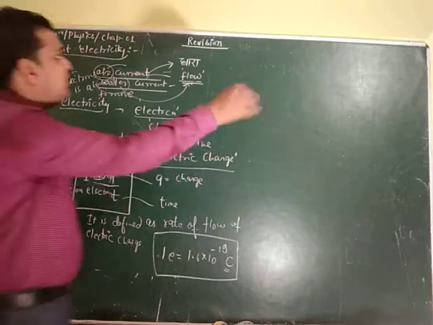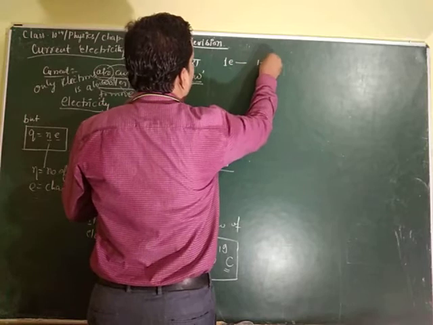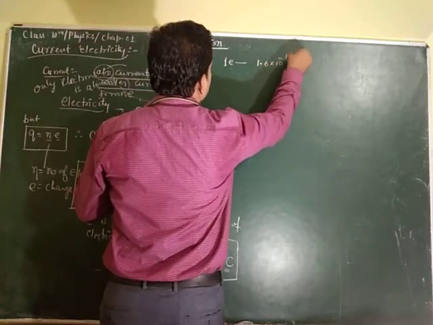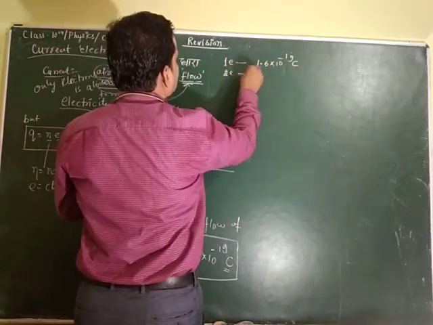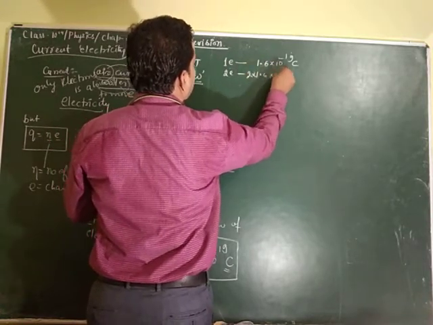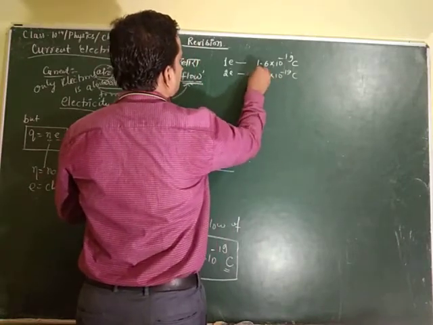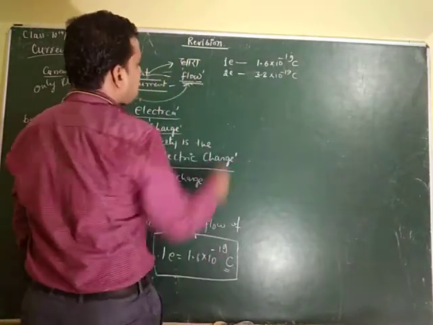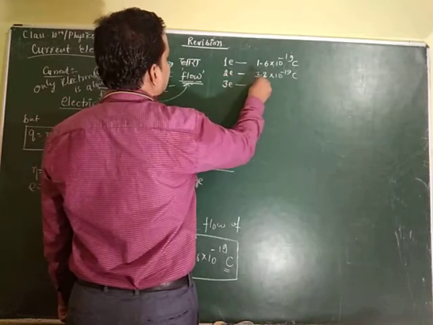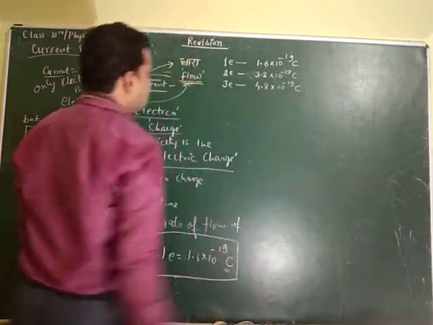If one electron gives 1.6 into 10 to the power minus 19 coulomb of charge, then 2 electrons will give 2 into 1.6 into 10 to the power minus 19 coulomb, which is 3.2. Similarly, 3 electrons will give 4.8 into 10 to the power minus 19 coulomb.